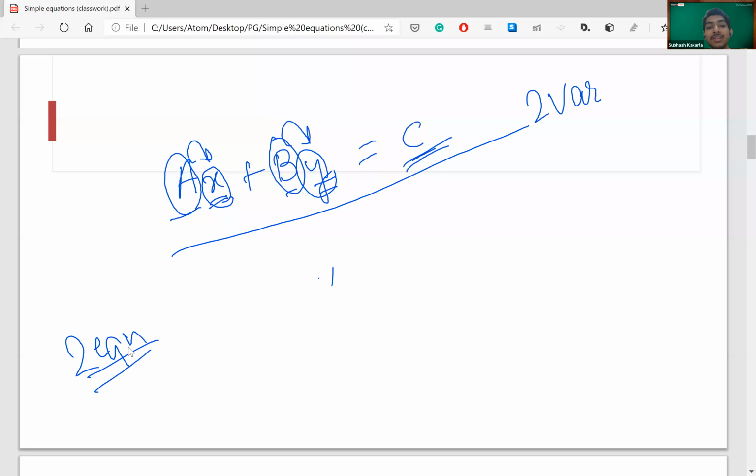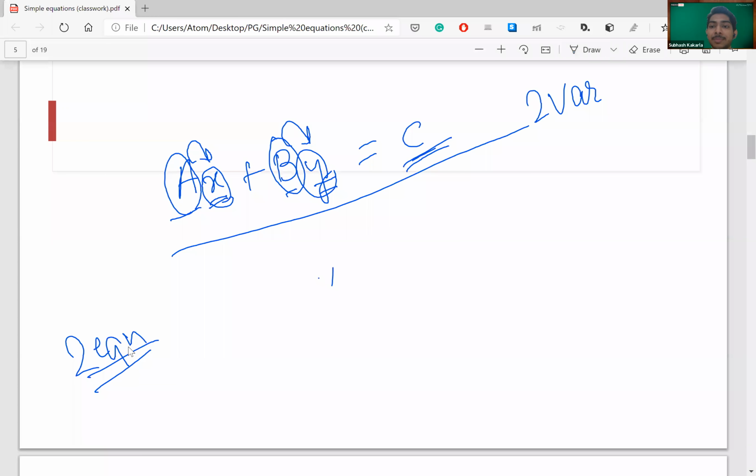As we had seen yesterday in the lines, if I just have one line and I have to determine a point where it intersects with some other line, since I don't have any other line, obviously I won't be able to find the point of intersection. Same goes with this. You will require at least two equations. If I am given three equations, three variables would be required. So the thumb rule is that the number of variables should be at least equal to the number of equations. If you have more variables, definitely you cannot solve it.